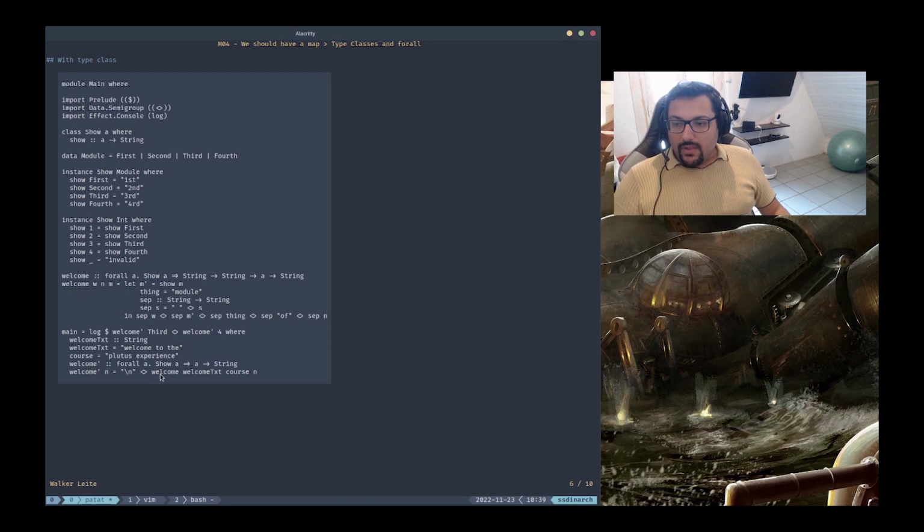So welcome here is the function, and we have the same thing here, like in the function implementation, almost the same. We receive 3 arguments here, w, n, and m. And as before, we have string for the first argument, string for the second argument. And in place of that int, as before, we have this polymorphic type, e. So this is a polymorphic type, as you can see, right?